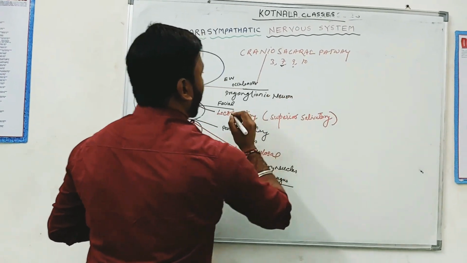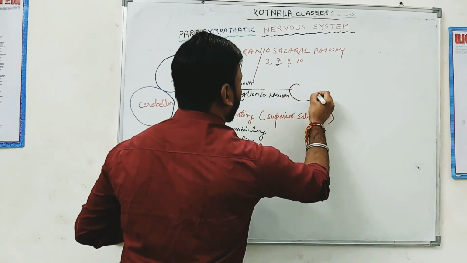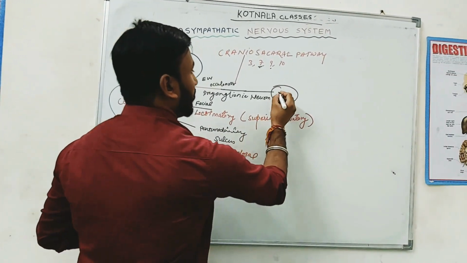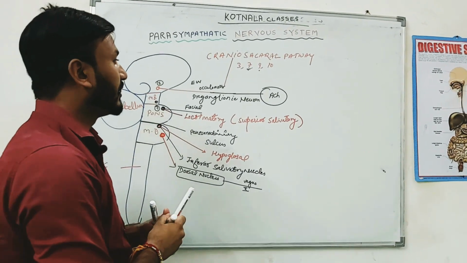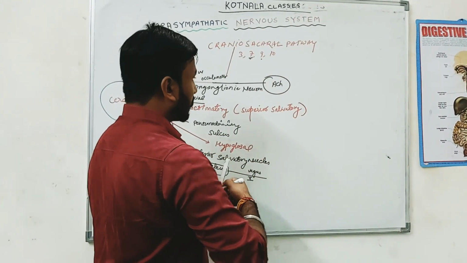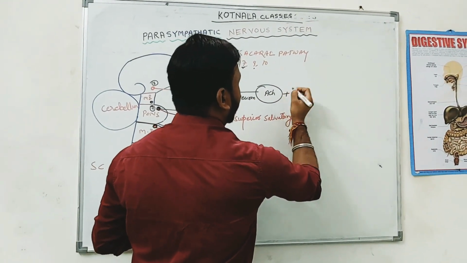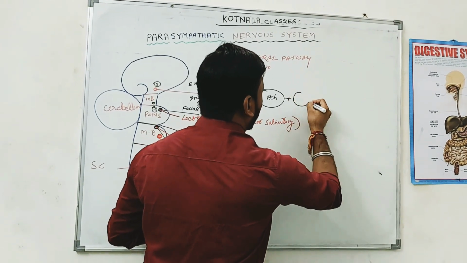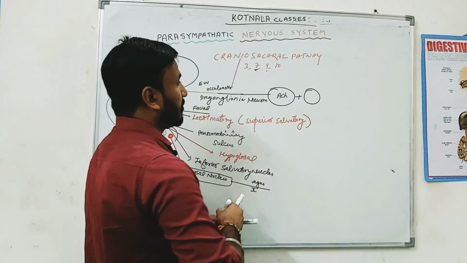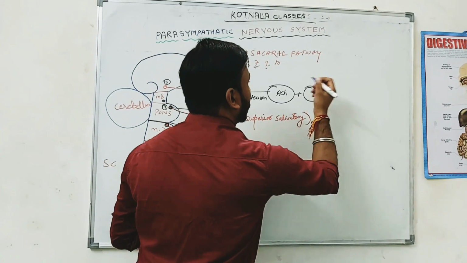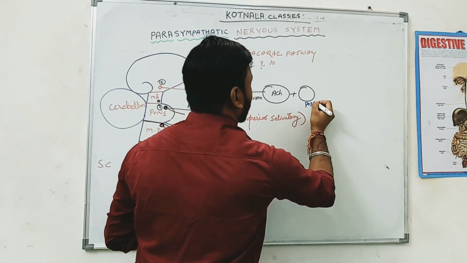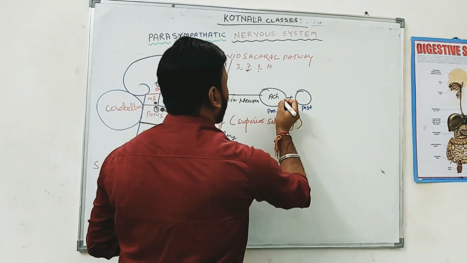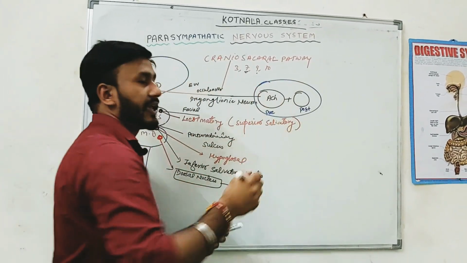Okay. What is the name of the neurotransmitter over here? Acetylcholine. After the acetylcholine, it connects with another ganglion, which is called the postganglionic ganglion, or post-synaptic ganglion. This is post and this is pre. All are called ganglion.